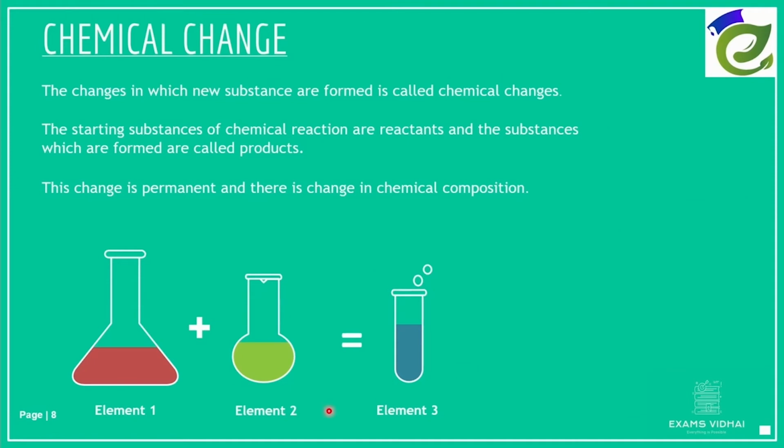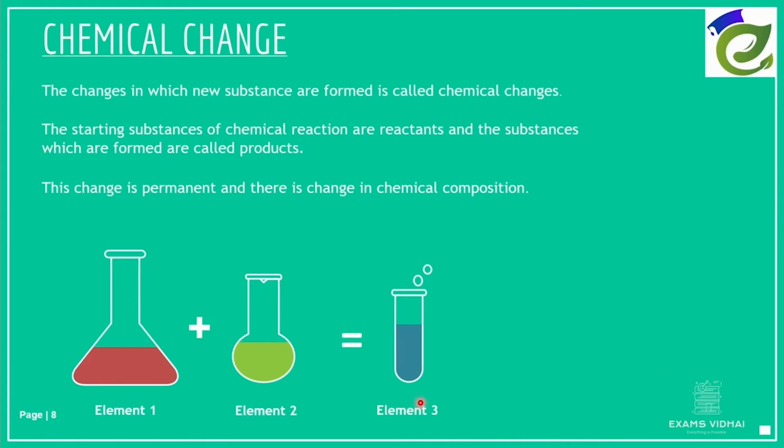Getting deeper into chemical change. The change in which new substance is formed is called chemical change. The starting substances of the chemical reaction are called reactants, whereas the final substances are called products. Here you can observe in the figures. Element 1 and element 2 are the starting substances. These are called reactants. The final substance which is formed is called product, and element 3 is the product. Here the change is permanent and there is a change in chemical composition too. Yes, a chemical reaction takes place and there is a change in chemical composition too.